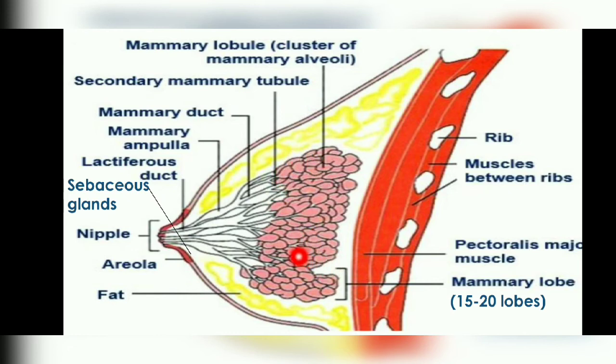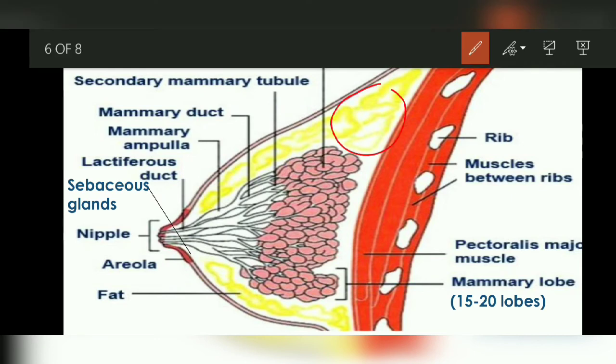Now we will see in detail the structure of the mammary lobe. You can see this is one mammary lobe, and it is composed of a large number of sac-like structures, the alveoli, and these are called lobules. Each alveolus is lined internally by a germinal epithelium, and this germinal epithelium produces the milk.